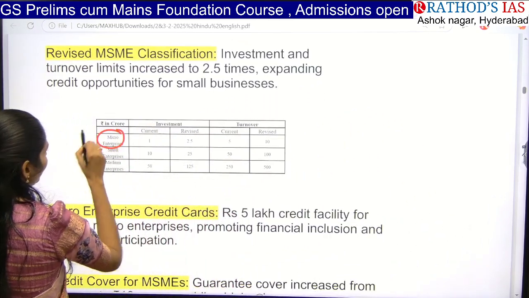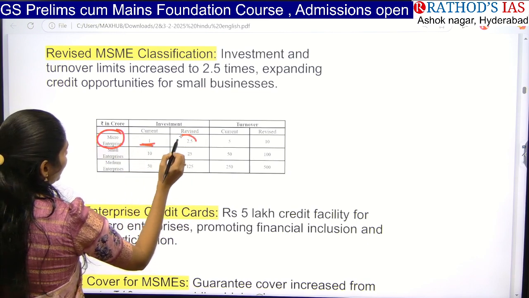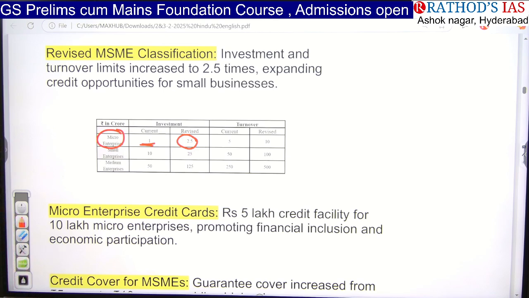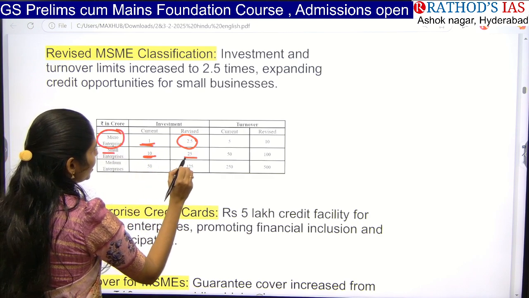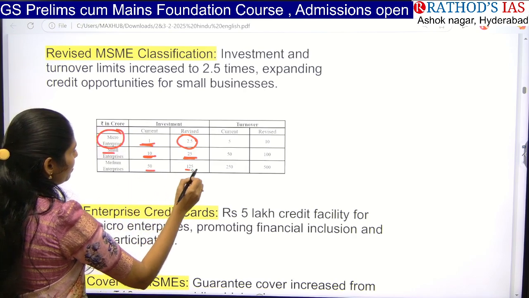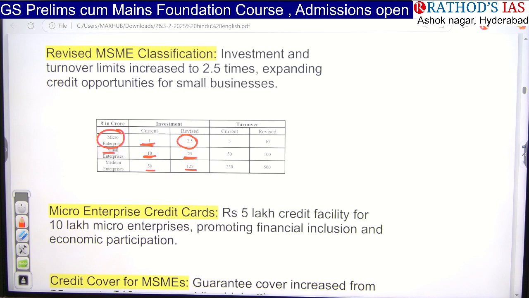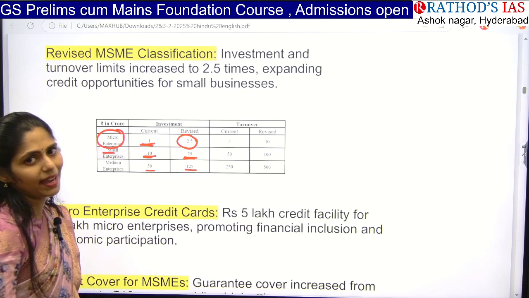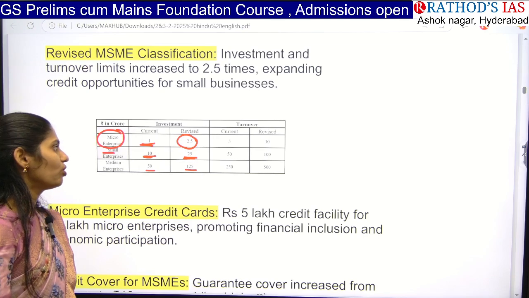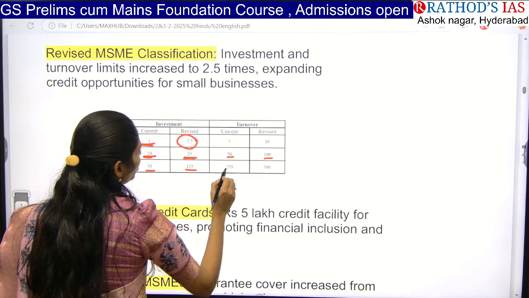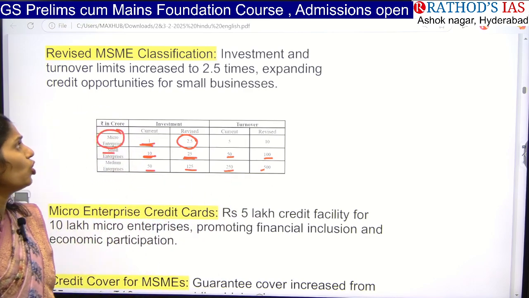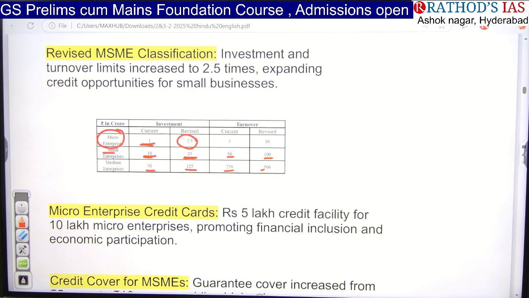So for micro enterprises the investment limit was around 1 crore, and now it has been increased to 2.5 crore. That is 2.5 times the increase. And next one is small, it was 10 crores, now it has been increased to 25, and medium 50, it has been increased to 125 based on investment. And for turnover, earlier, how can we say it is a micro enterprise? Turnover per year of 5 crores, now it has been revised to 10 crores. And for small, 50 to 100, and medium 250 to 500. So there is a 2.5 times increase based on the investment, and a 2 times increase based on the turnover. It is also an important thing that you have to focus on.